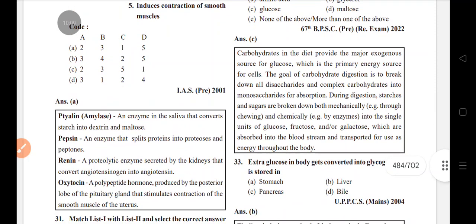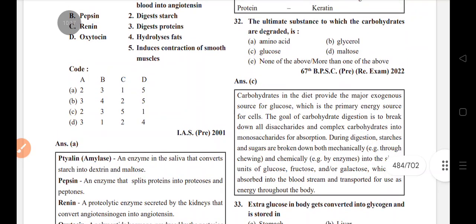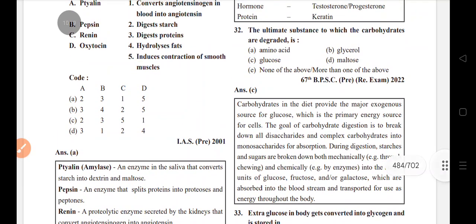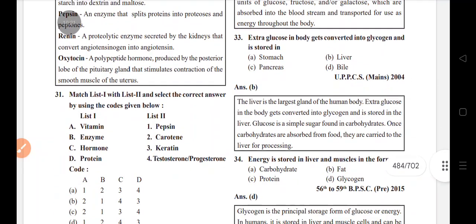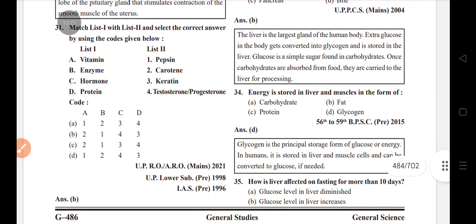Oxytocin, a peptide or polypeptide hormone, stimulates contraction of the smooth muscles of the uterus. Examples: Vitamin: carotene. Enzyme: pepsin. Hormone: testosterone or progesterone. Protein: keratin.